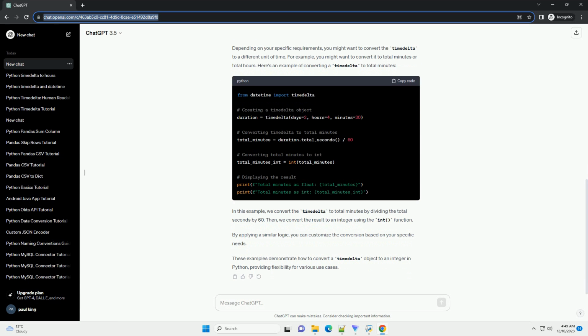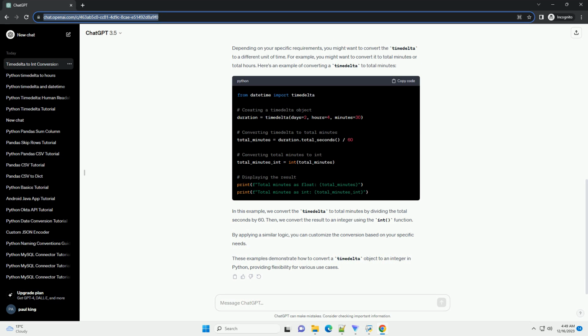Step 1. Importing the necessary modules. Step 2. Creating a timedelta object. Let's start by creating a timedelta object. In this example, we'll create a timedelta representing 3 days, 5 hours, and 30 minutes.